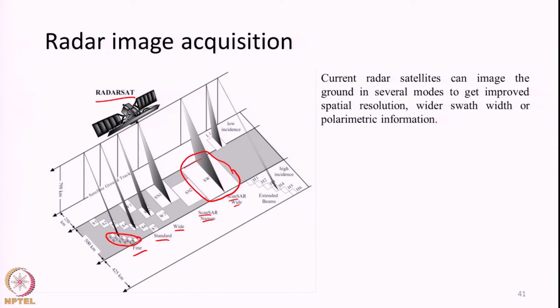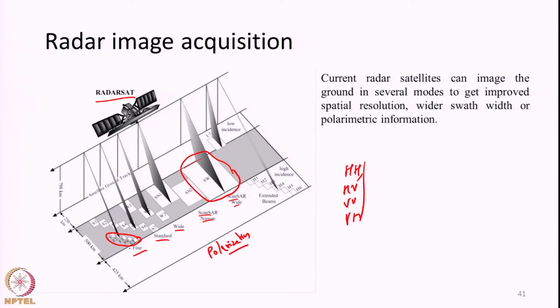Or we can even increase the spatial resolution by decreasing its polarization capacity, like we can reduce the number of polarization modes rather than collecting images in HH, HV, VV and VH, all 4 polarizations. We can reduce some of them for spatial resolution and so on. So, in radar remote sensing, the satellites now have the capacity of multiple imaging modes in which we can obtain images based on our needs.